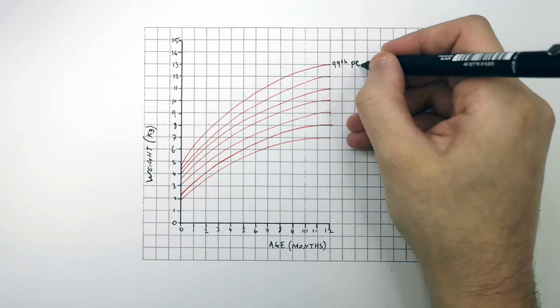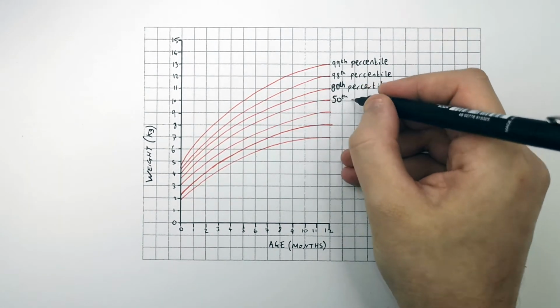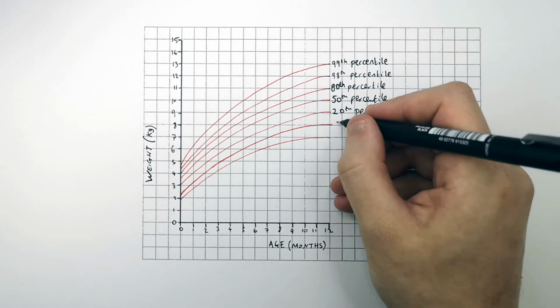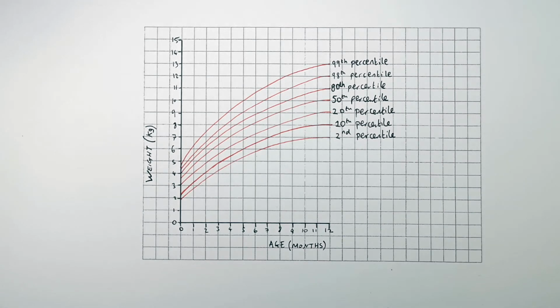This is the 99th percentile, this is the 98th percentile, the 80th percentile, the 50th percentile, the 20th percentile, the 10th percentile, and the 2nd percentile. But what do these mean? So if you are a baby born in the 80th percentile, that means you weigh more than 80% of children at that age. But there are 20% of children that weigh more than you. And if you're in the 10th percentile, that means that you weigh more than 10% of all other children at that age, but 90% of children weigh more than you at that age.